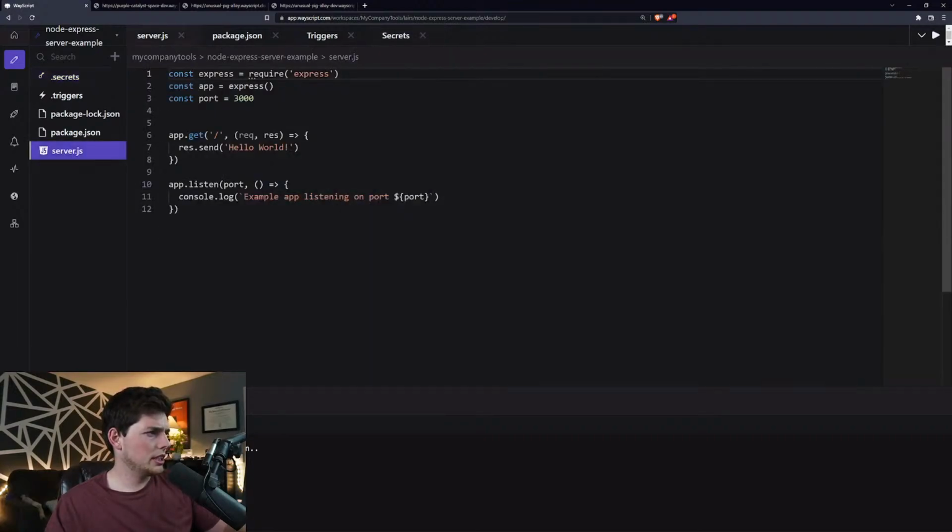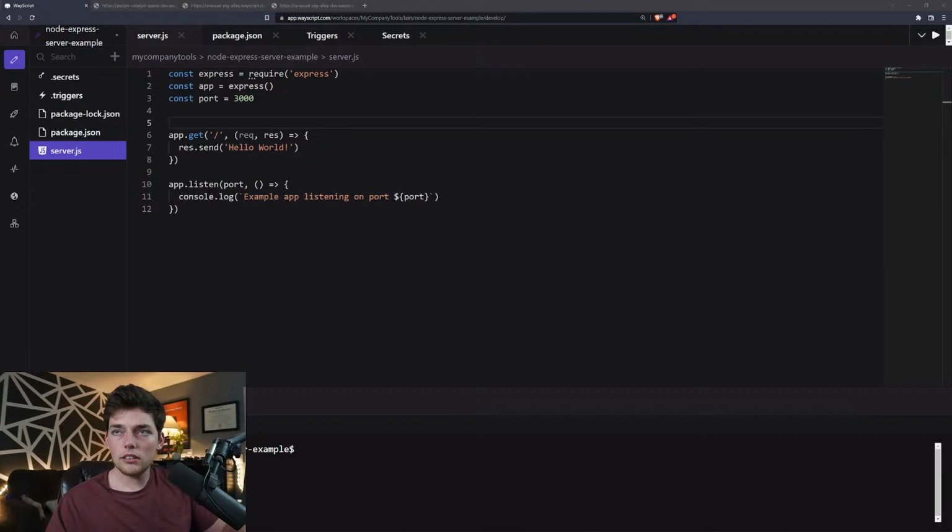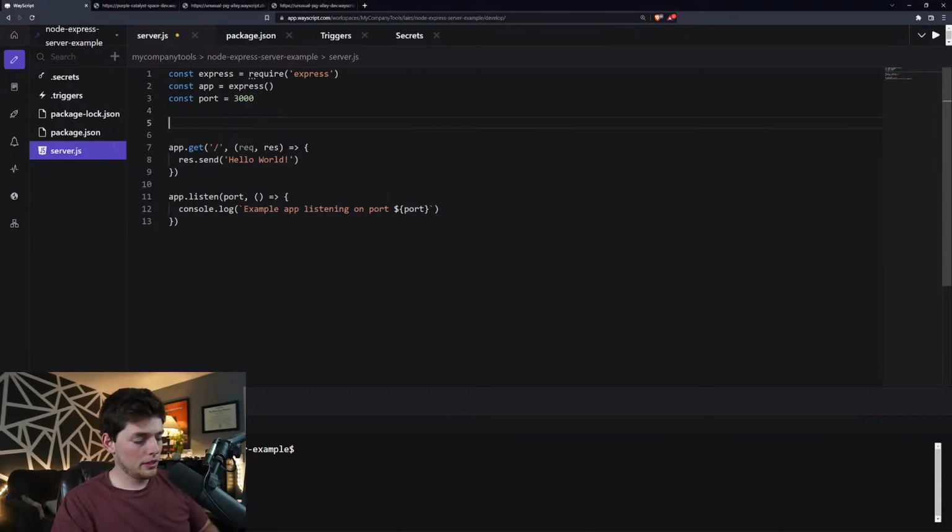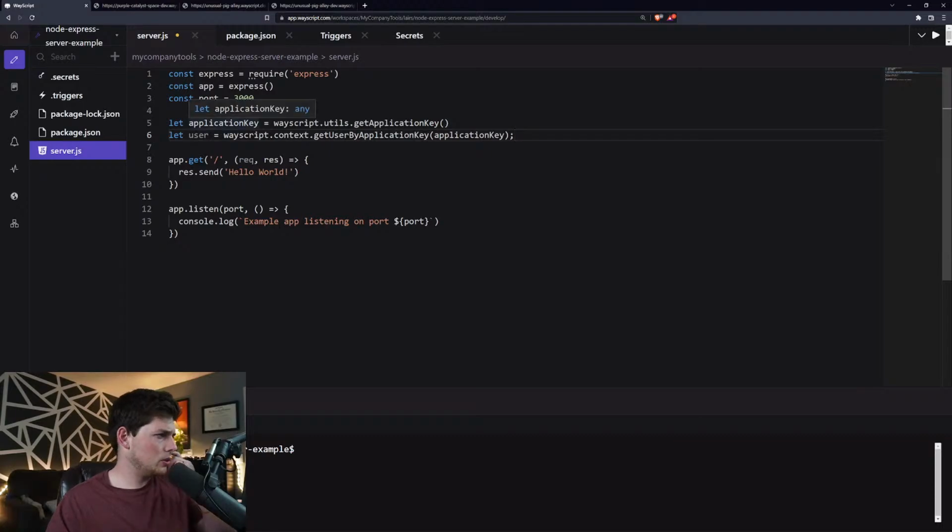So on our server.js, let's paste in some code. Let's see if we can get this working. All right, so creating two variables, Wayscript, utils, application. All right, let user.